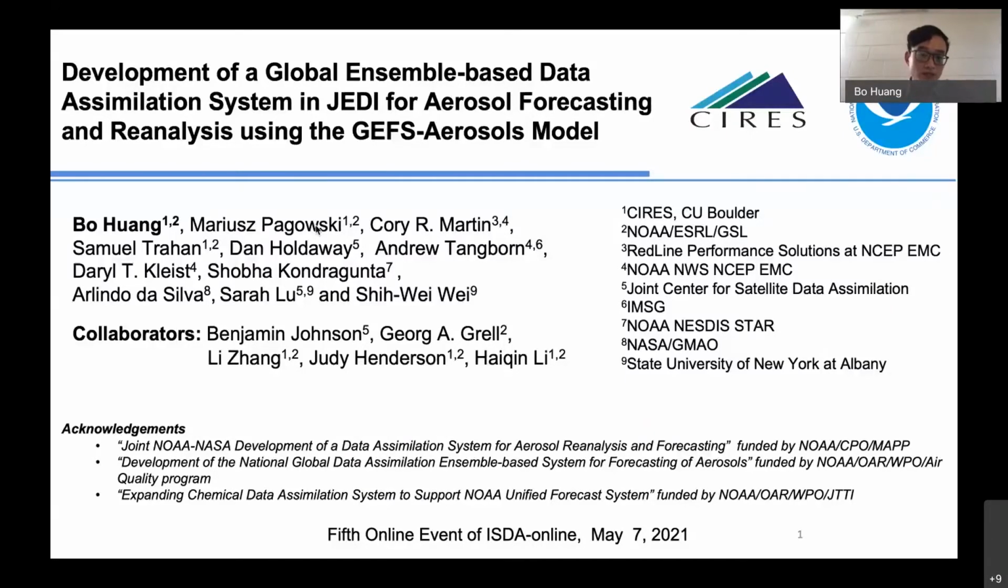This work is supported by projects funded by NOAA OAR, the NOAA CPO MAPP program, the NOAA OAR WPO Air Quality Program, and the NOAA OAR WPO GTTI